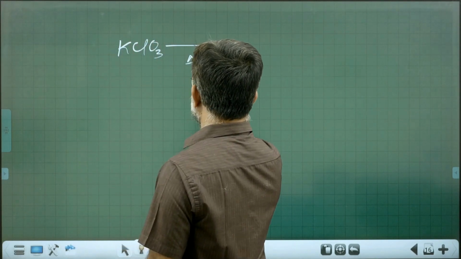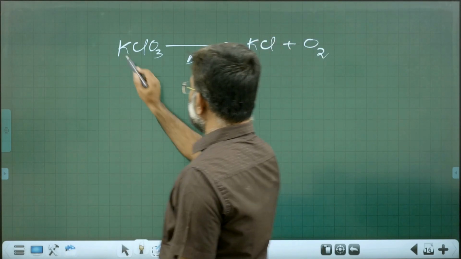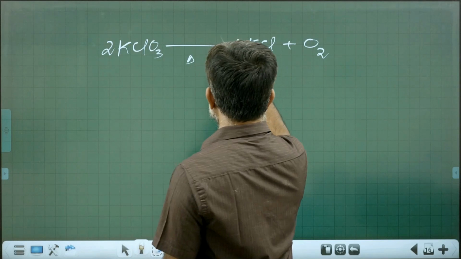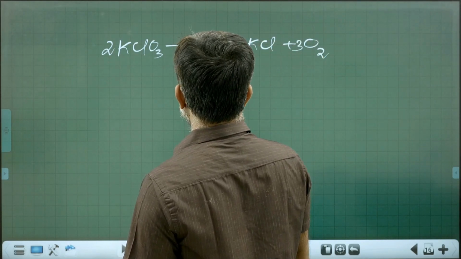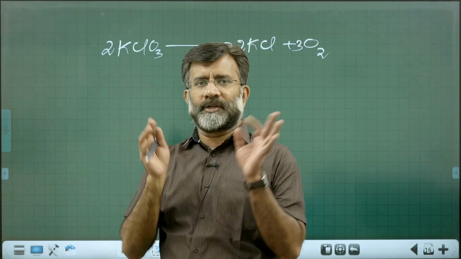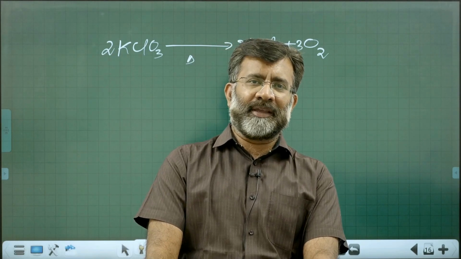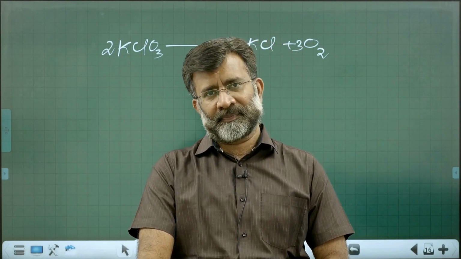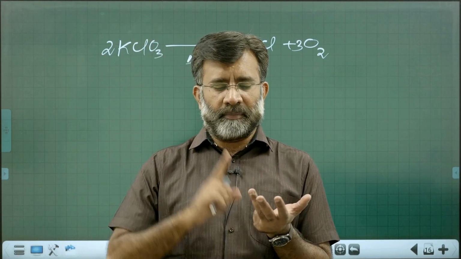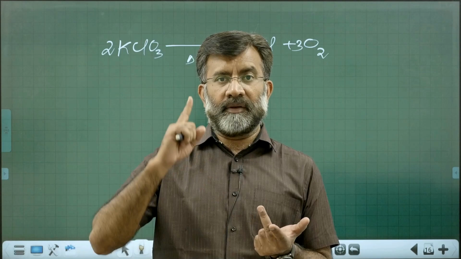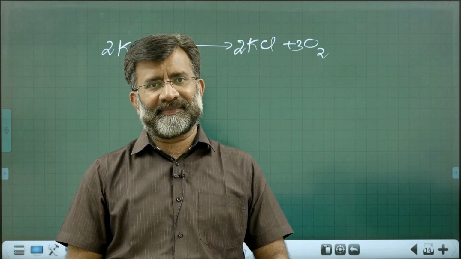KClO3 upon decomposition, you get KCl and O2. 2 KClO3 giving 2 KCl plus 3 O2. Isn't it balanced? This is the balanced stoichiometry. So you must know the balanced stoichiometry for doing stoichiometric calculation. And this calculation may be involving number of moles, mass, or volume for gases. Okay, so let's see.